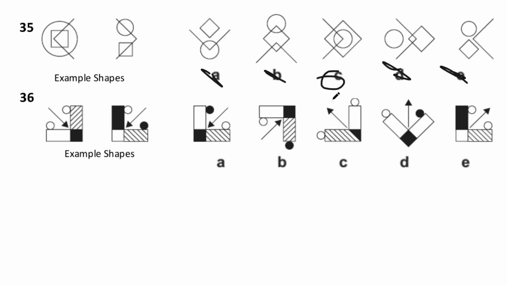And then 36 is going to be over here. We're pointing to the inner corner, so it can't be C, D, or E. And then black, white, hatched. We have circles, they change shape, and we can see they're never on the end over here. It's A, it's in the middle, on the inside bit.